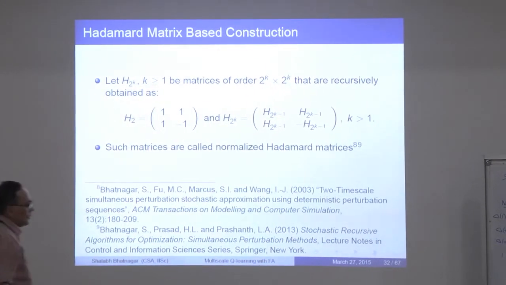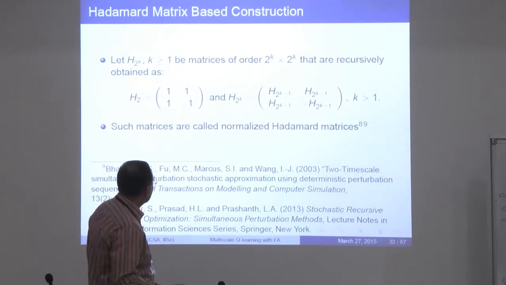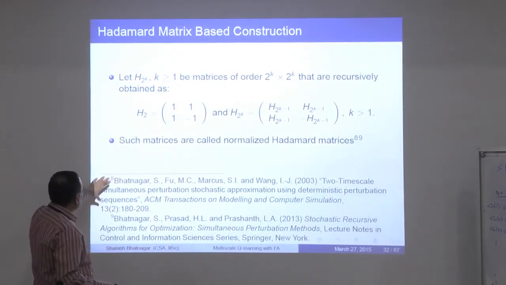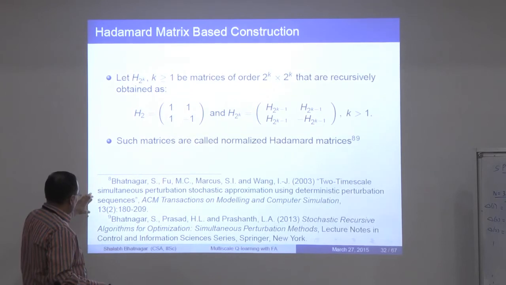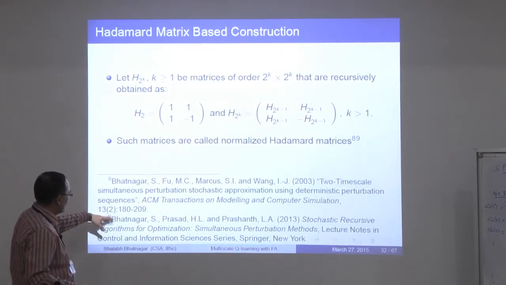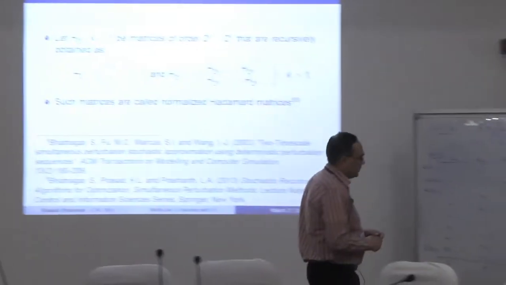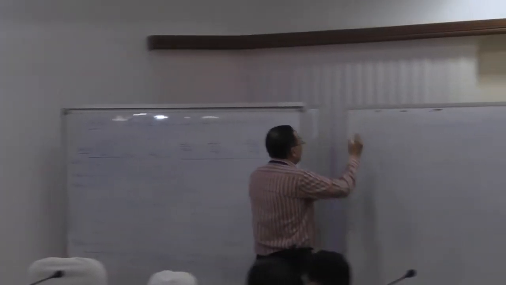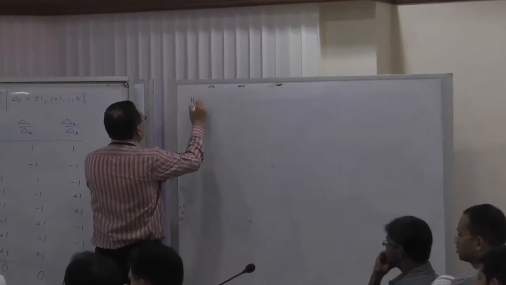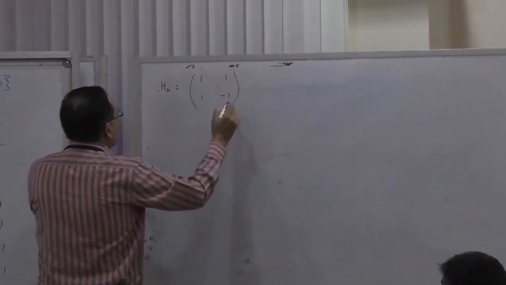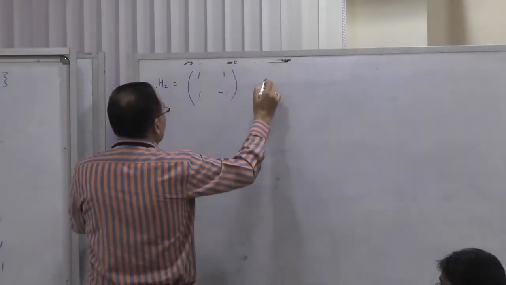So here is a Hadamard matrix based construction. Essentially, what we said was the following. This appeared in this paper long ago, and you can also find this in our book. So the idea is this. Let's say we start off with H2 as the base matrix, and from here you can generate an H4.